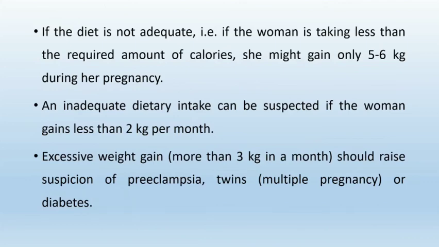If the diet is not adequate, that is if the woman is taking less than the required amount of calories, she might gain only 5 to 6 kgs during her pregnancy. An inadequate dietary intake can be suspected if the woman gains less than 2 kg per month. Excess weight gain more than 3 kg in a month should raise suspicion of preeclampsia or twins, that is multiple pregnancy, or of diabetes.